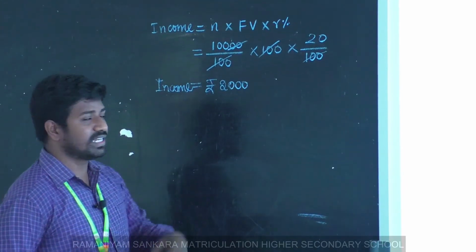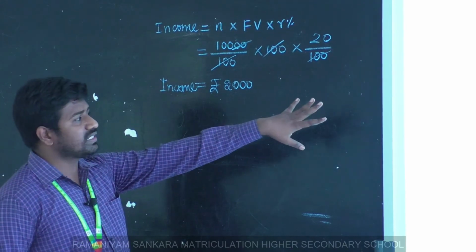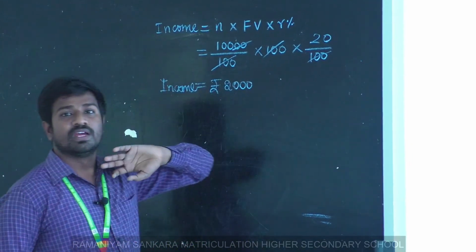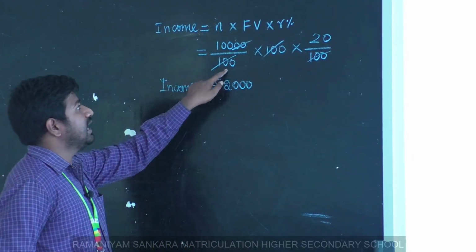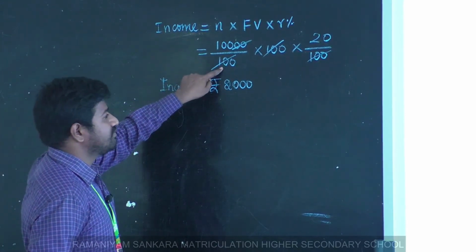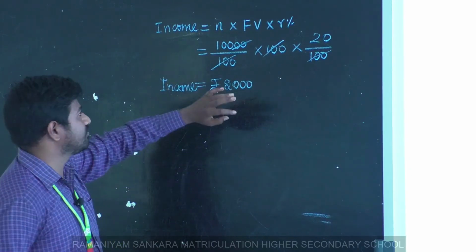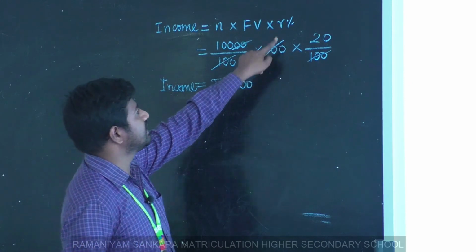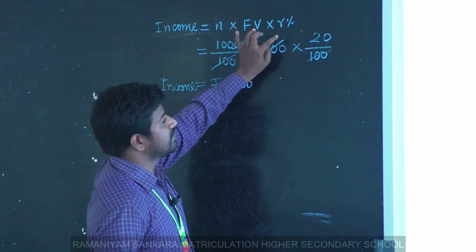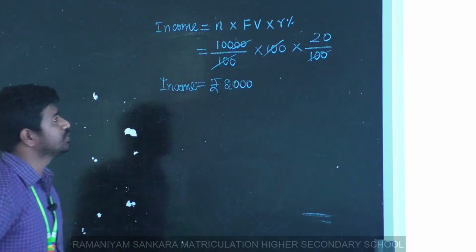Number of shares means investment by market value. Market value is not given here, so consider face value as market value. So 10,000 divided by 100, that is investment by market value. Here 100 is the market value. You just consider face value as market value. Here the face value is 100, and the percentage means rate of dividend, here 20%. So 20 by 100. Simplifying this, we will have 2,000.